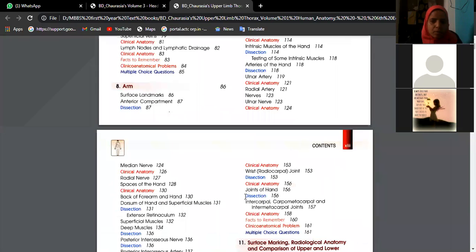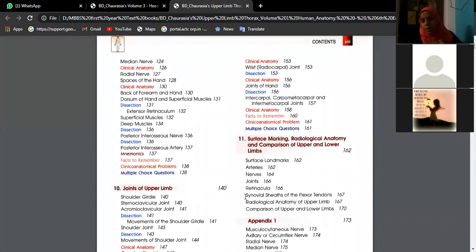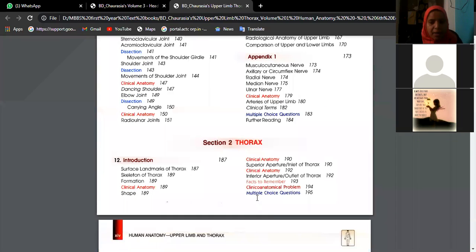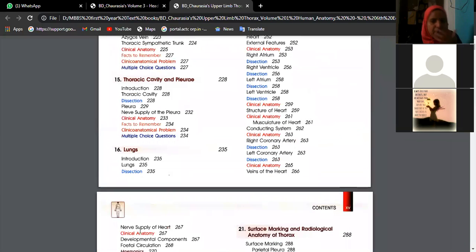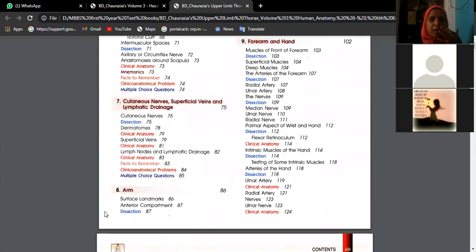Can you tell me the distribution of the ulnar nerve in the hand? Median nerve and ulnar nerve are actually both involved in claw hand.